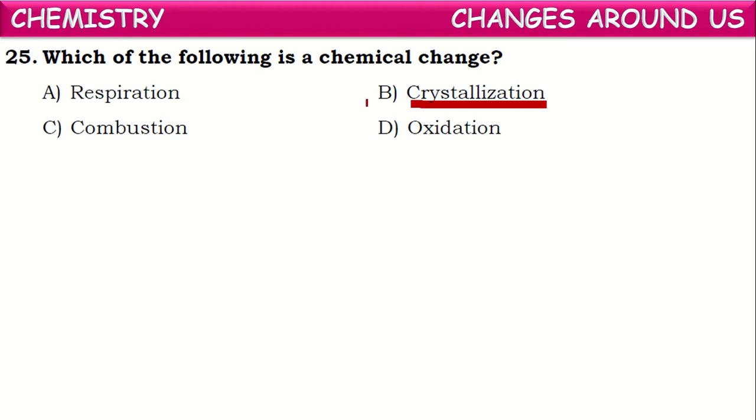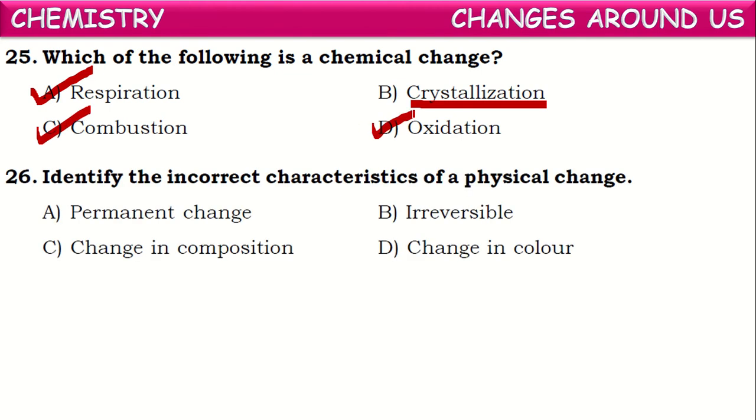In this process, the solution is cooled to low temperatures, and thus the solid substance which is dissolved in it will be crystallized out so that it can be separated. So this is a physical change. Except this, the remaining three, respiration, combustion, oxidation, in these three there is a chance for formation of new substances, hence these come under chemical changes. Okay, these three are chemical changes.